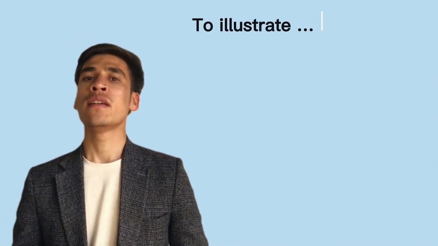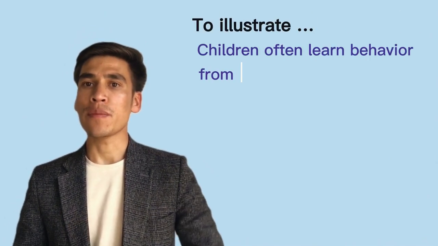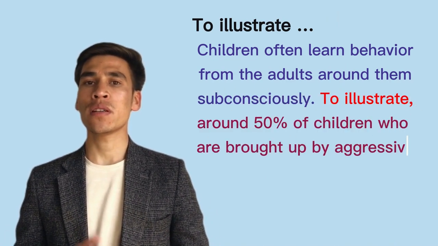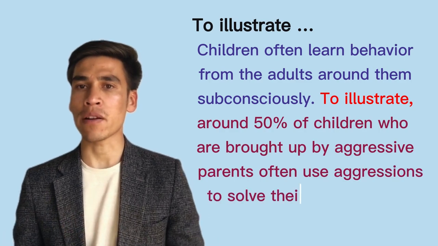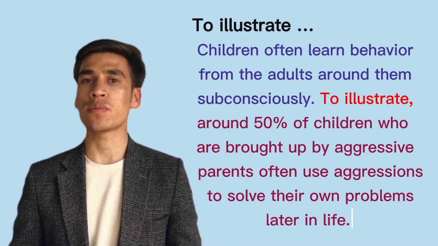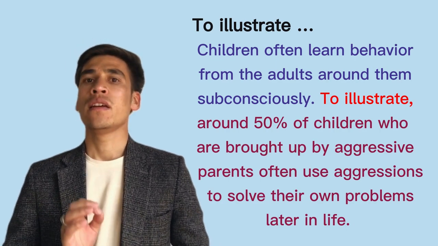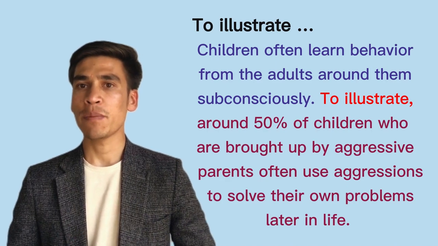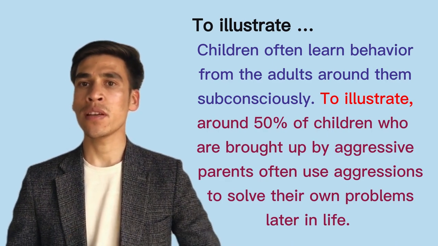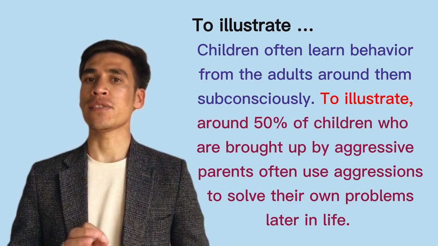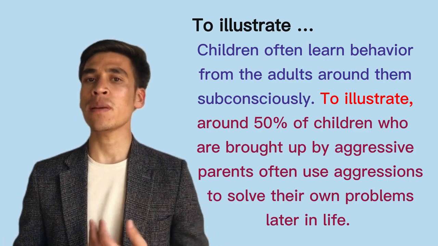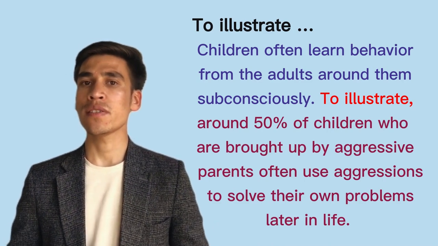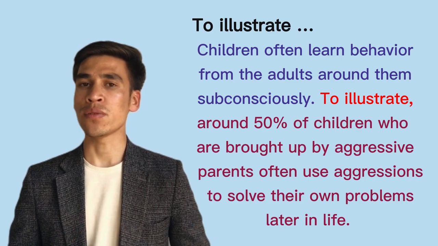To illustrate, children often learn behavior from the adults around them subconsciously. To illustrate, around 50% of children who are brought up by aggressive parents often use aggression to solve their own problems later in life. That is the example of children who learn subconsciously from the adults around them. And here the word illustrate introduces that this is an example of those kinds of children.